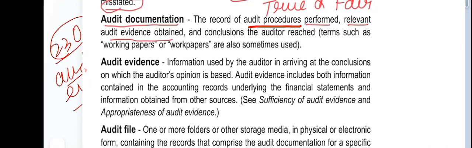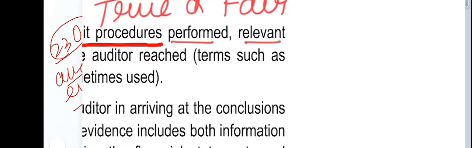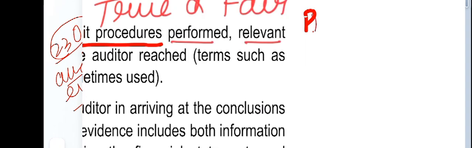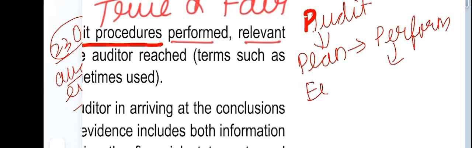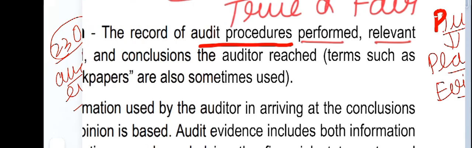It is a record of what they do. They will do an audit. In that audit, they will plan, then they will perform, they will collect evidence, then they will conclude. These are the things they will do in the audit. So these are the documents they need to collect. That document is audit evidence.